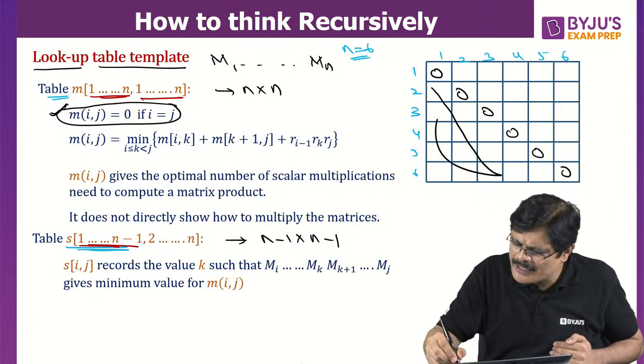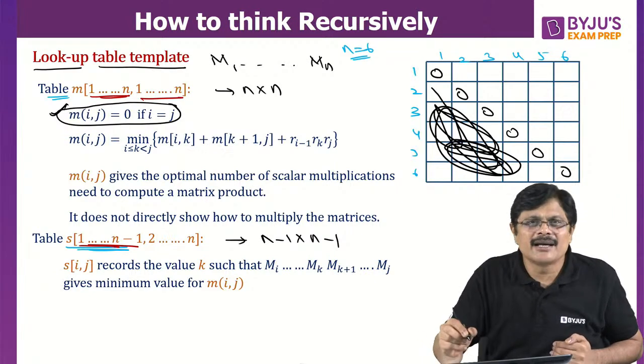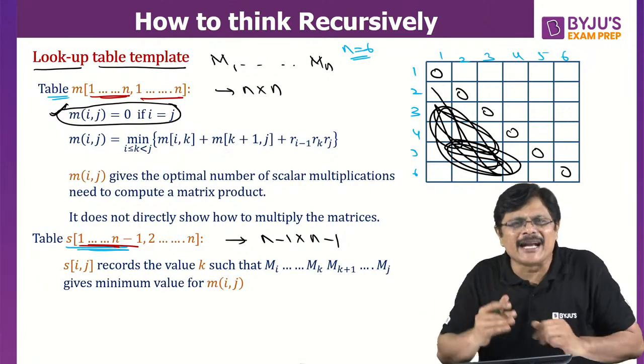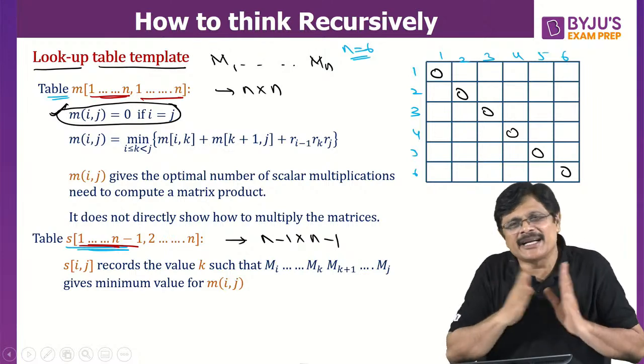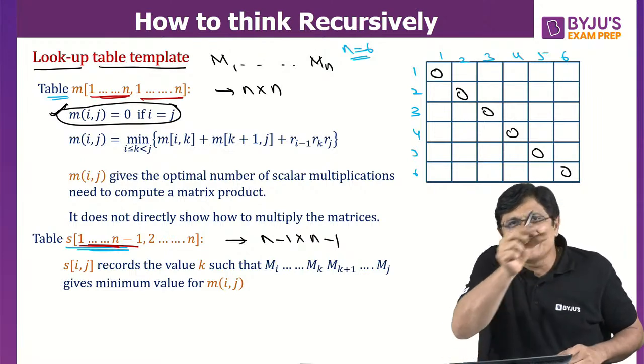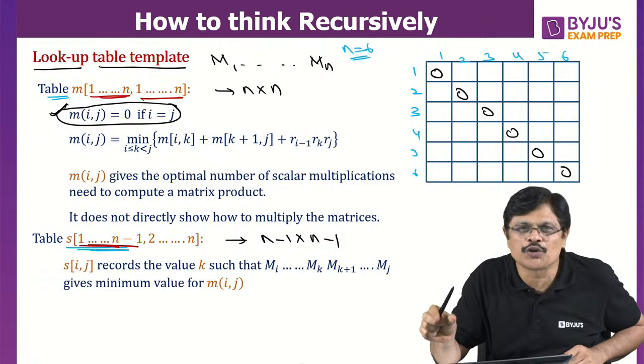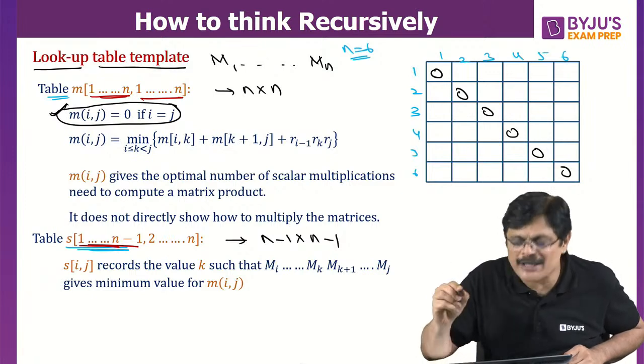So the story is to fill only above this main diagonal. Below this you don't need, all this is not required. Sometimes people write only this above-diagonal matrix. But for clarity, please write down the complete table so that it will be easy for you. First fill the main diagonal, that is 0, 0, 0, 0, 0. And from here onwards, how to fill it?